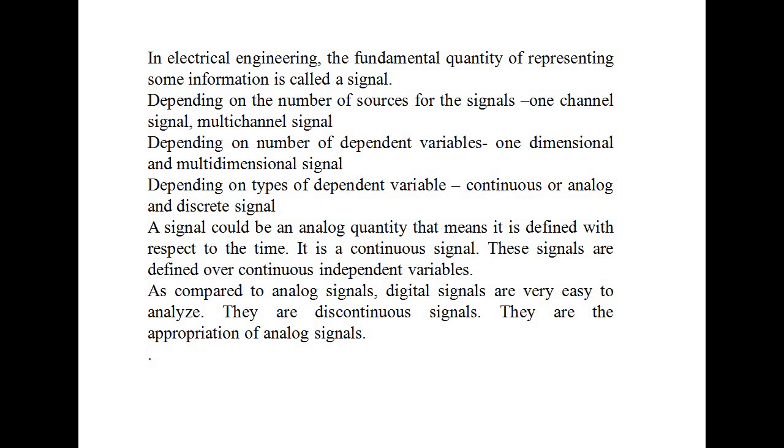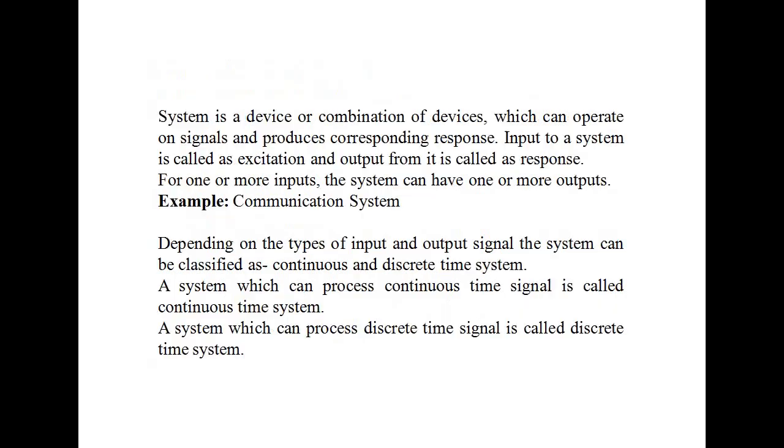If we compare the two types of signal, analog signal and discrete signal, we can observe that a discrete signal is easier to analyze. For analyzing purposes, discrete signals are more friendly and more useful compared to analog signals, because they give the value or information at any specified time directly. So that was our extension of signal.